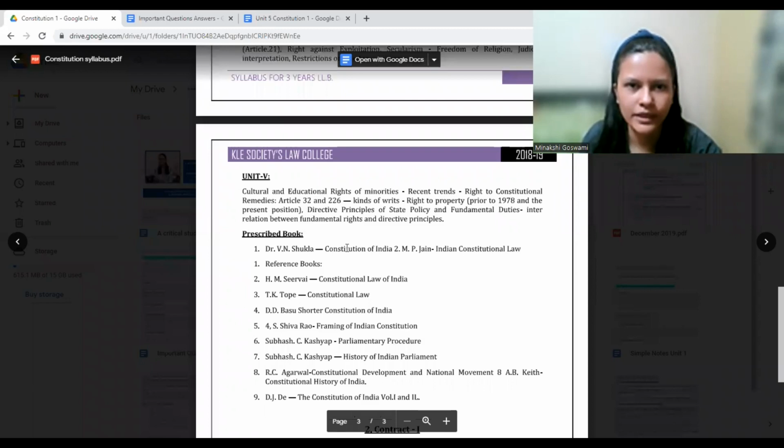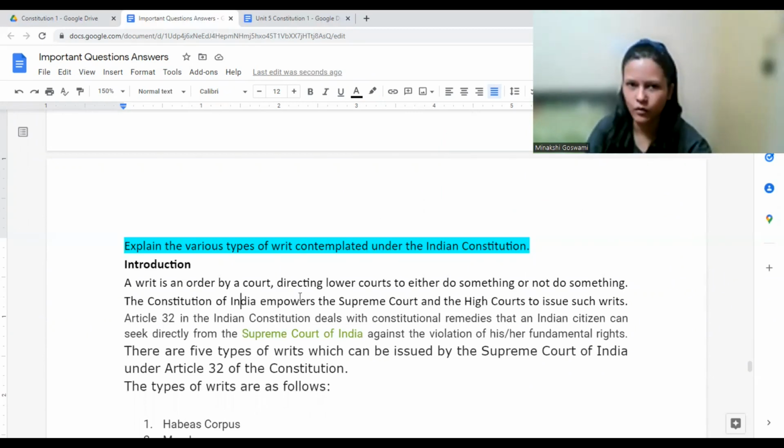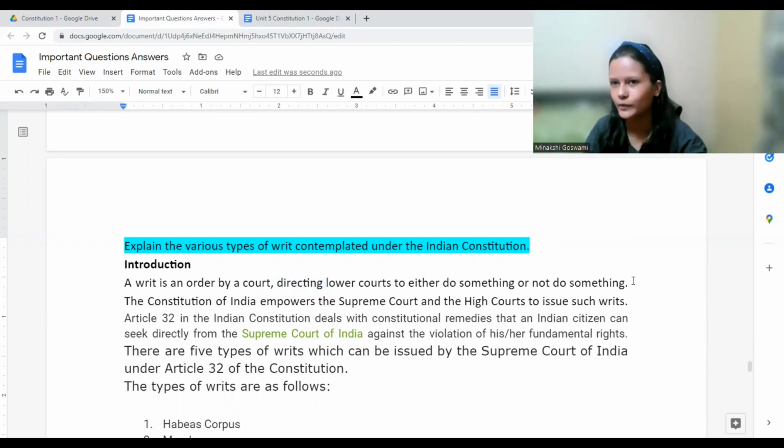Okay. So in Unit 5, we have something called writs. Now, what is a writ? A writ is nothing but an order of the court or a direction. It is giving some order, or giving some directions to another court, that you need to do something or you need to stop doing something. That is nothing but a writ.